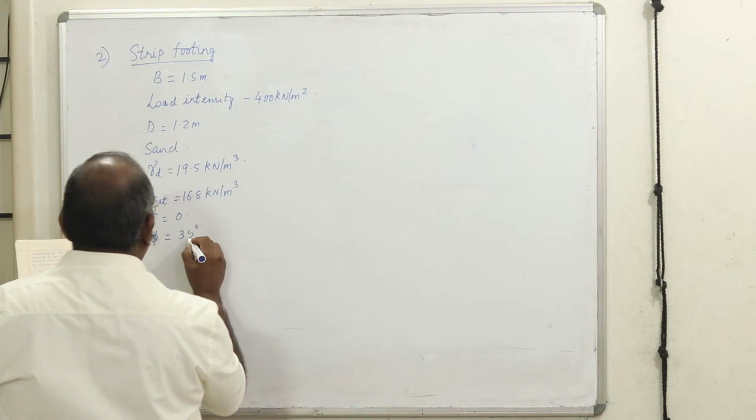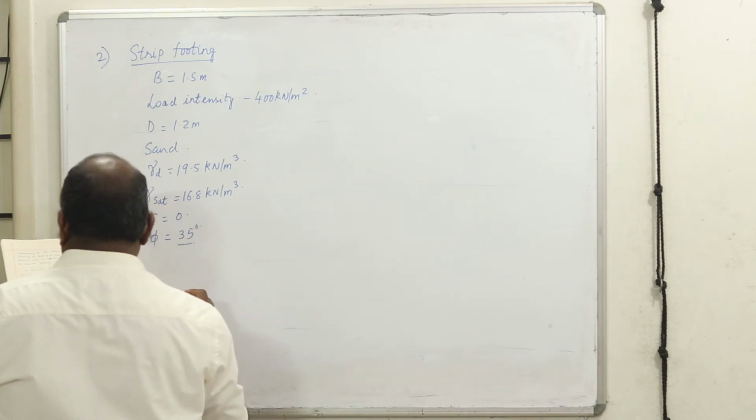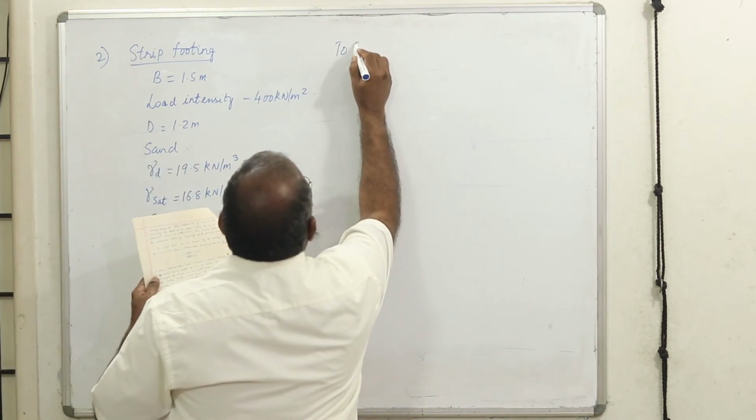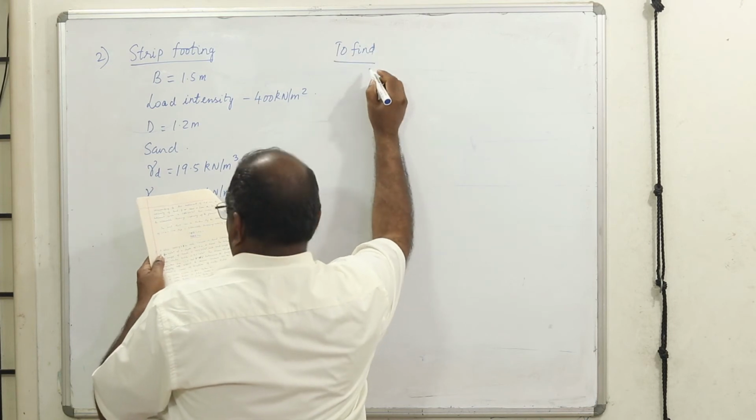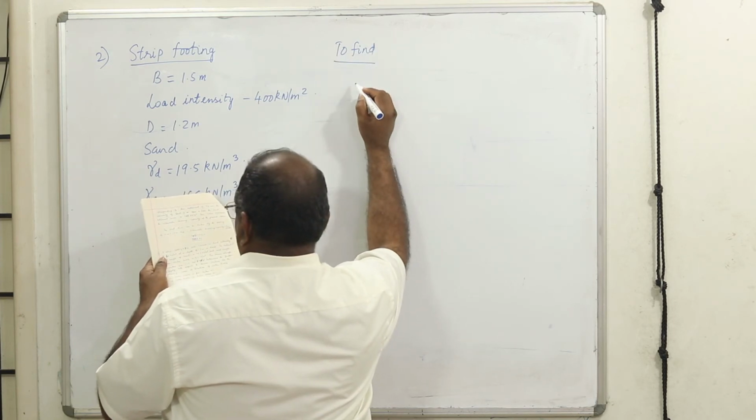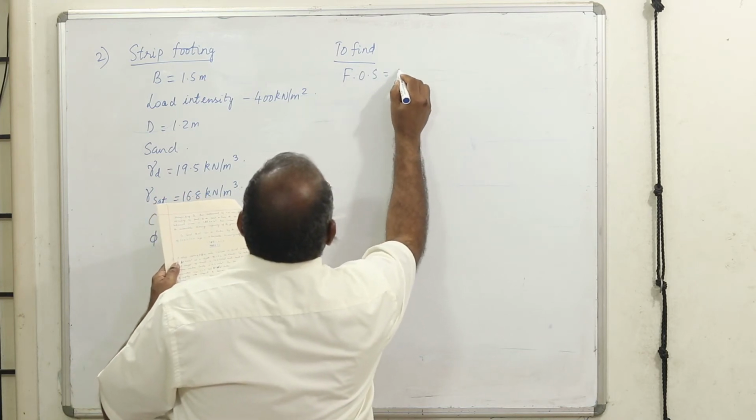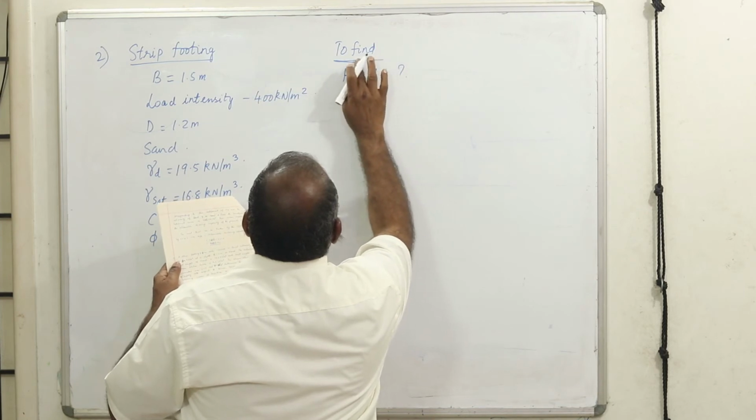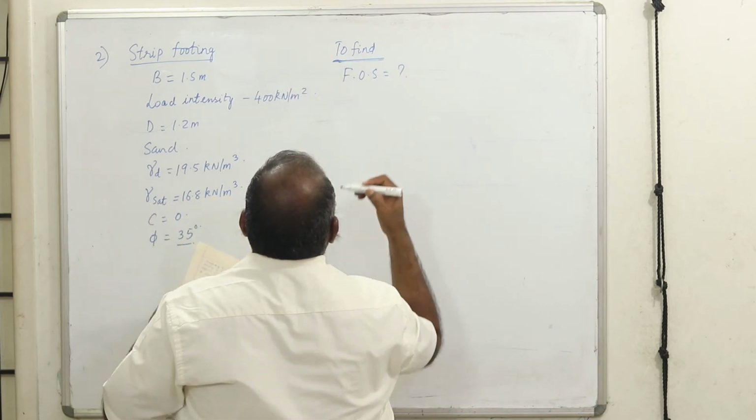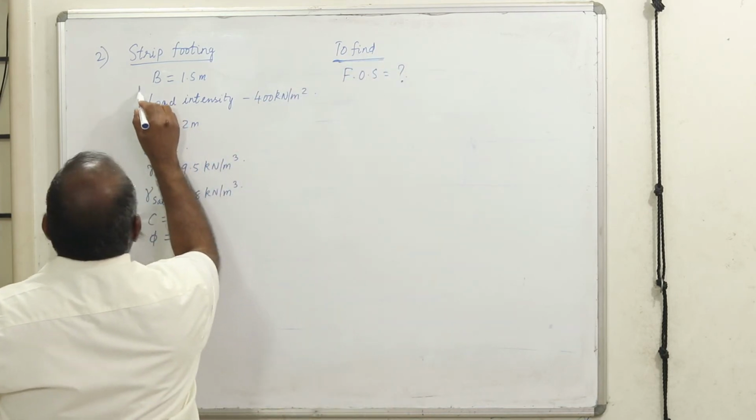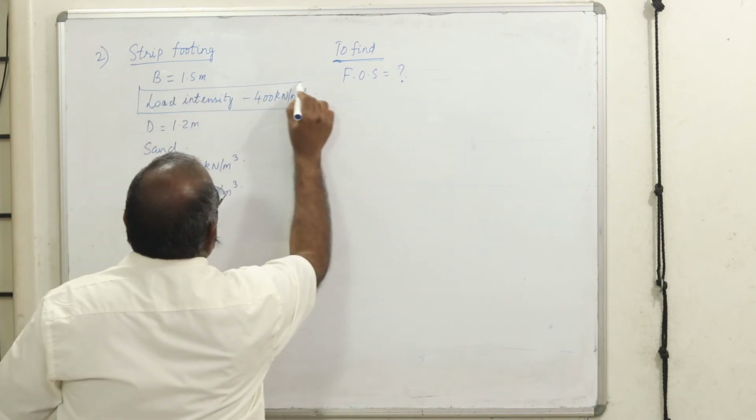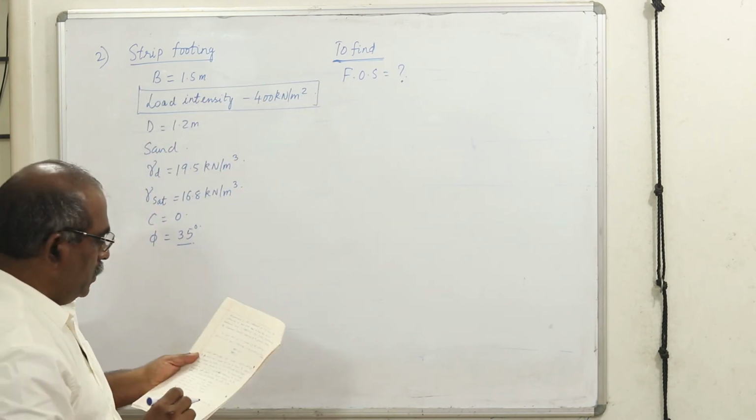Phi has been given 35. Then to find, it is asking to find out the factor of safety. It's an interesting problem. Instead of giving the factor of safety, it is asking to find the factor, because he has given the load intensity, which means the load actually acting at the footing.